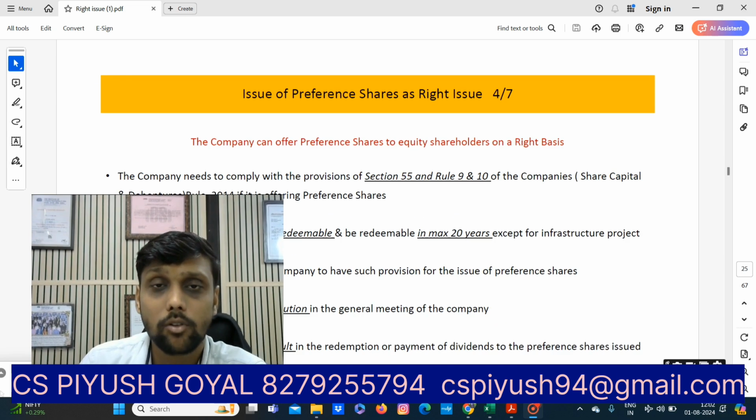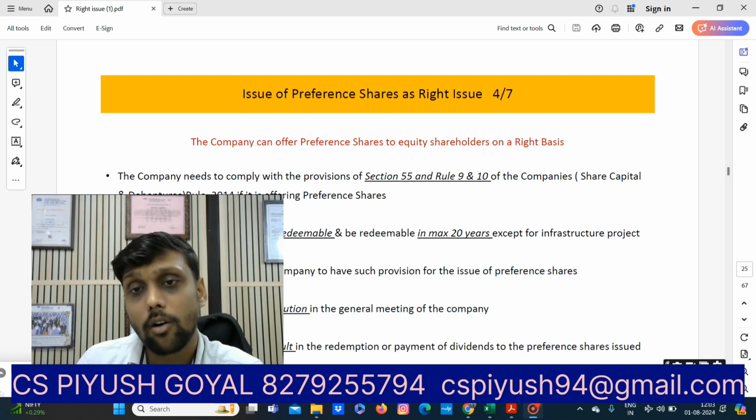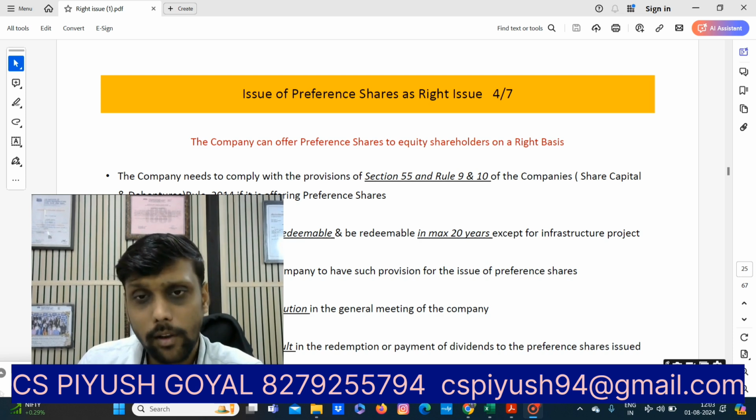So this is the whole process of a rights issue, and in addition to that, your company needs to comply with the provisions of Section 55 and Rule 10 of the Companies (Share Capital and Debentures) Rules if a company is issuing preference shares to the equity shareholders on a rights basis. So this is the whole process for issuing equity shares on a rights issue basis, and you will be able to conclude the rights issue on the basis of the above provisions.